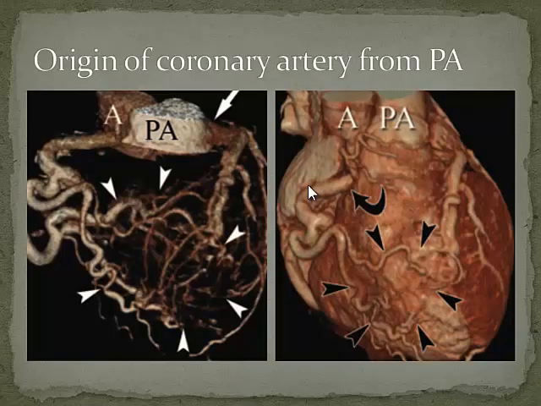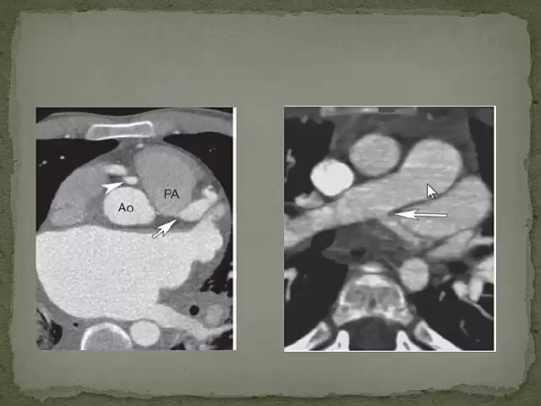Okay, so that is the origins, but you can sometimes have abnormal origins. So you're expecting them to arise from your coronary sinus. And here you can see that there's a right coronary artery which is arising from your right coronary sinus, from the aorta. But the left one is arising from the pulmonary artery here. Okay? So this is an example of an anomalous origin of the left coronary artery from the pulmonary artery, which is called ALCAPA, as you all might be aware.